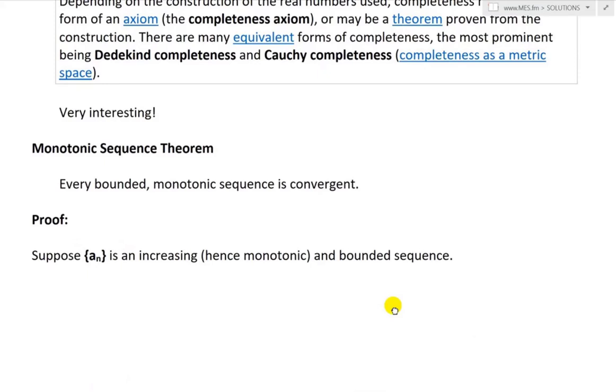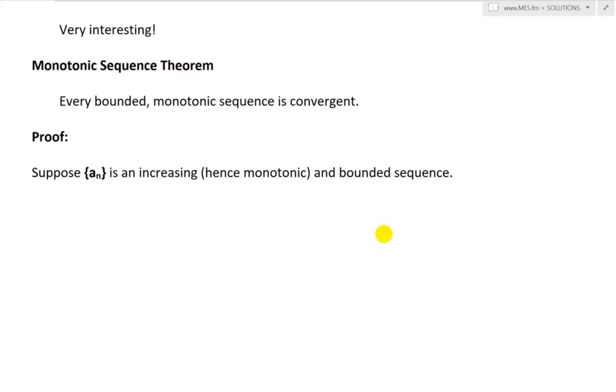So that was all for the monotonic sequence theorem, which is stated above, but now write it as a theorem. Every bounded monotonic sequence is convergent. So every bounded sequence, so it has an upper and lower bound, and it's monotonic, either increasing or decreasing, then the sequence converges to a limit, or is convergent. And here is the proof.